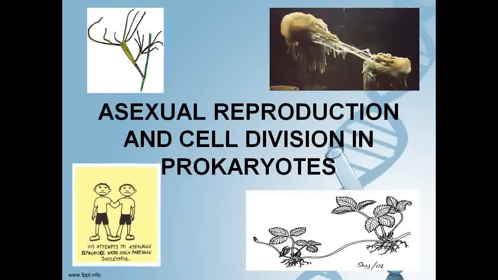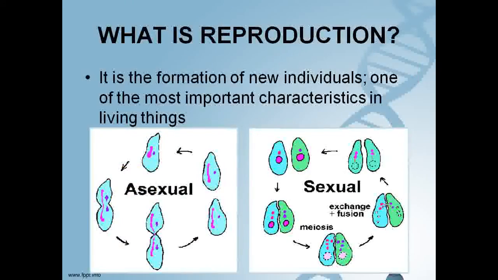Asexual reproduction and cell division in prokaryotes. What is reproduction? It is the formation of new individuals, one of the most important characteristics in living things. There are two different types of reproduction: asexual and sexual reproduction.